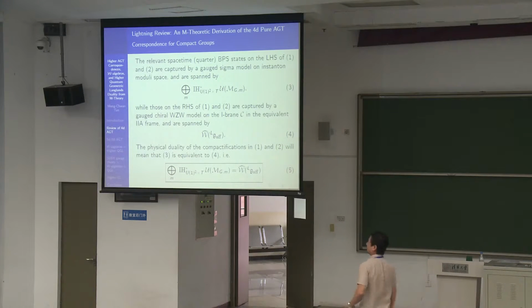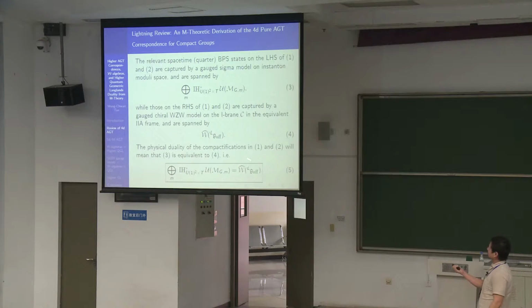On the other side, on the intersection brane, as I mentioned, in the type 2A frame, you actually get a W algebra because you realize the Drinfeld-Sokolov reduction. And the duality of the two compactifications tells you that we have this identity. So this identity is the crux behind the AGT correspondence, because the instanton partition function is summing over these things here, and then on the other side here, this is the symmetry of the total field theory.